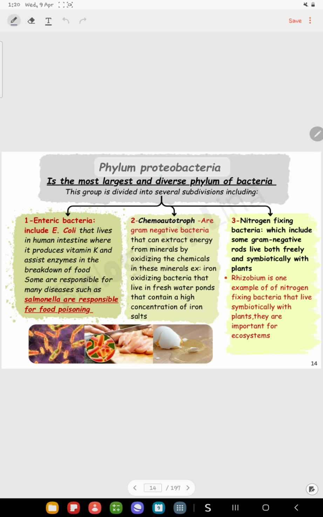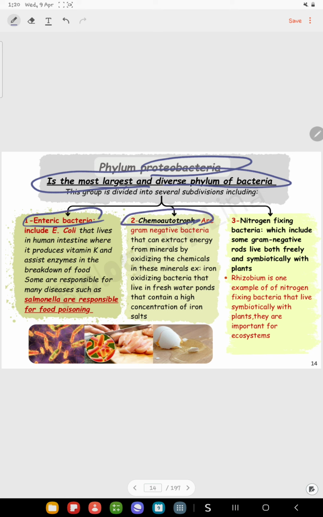The last phylum that we have is the phylum of Proteobacteria. This phylum of bacteria is the largest and most diverse phylum of bacteria, and we can classify it into three major groups. The first group is named enteric bacteria, the second group chemoautotrophs, and the third group is nitrogen fixing bacteria. The enteric bacteria, an example of it, is the bacteria named E. coli that live in our intestine and can produce vitamin K inside our body.